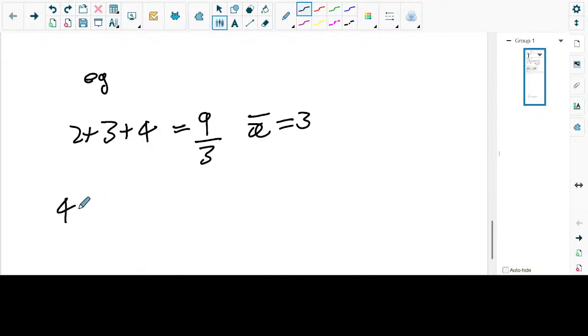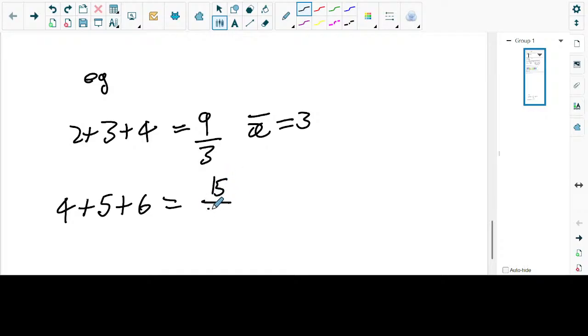Next one, it was 3. Instead of 3, I'm going to have 5. The next one was 4. Instead of 4, I'm going to have 6. Now let's add them again. 4 plus 5 is 9. 9 plus 6 is 15. So you're going to have 15.